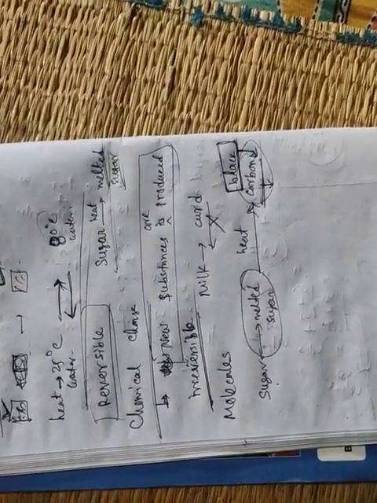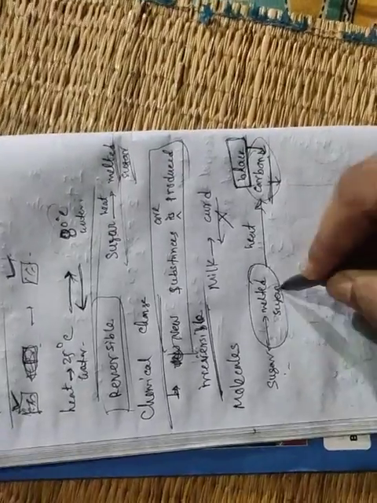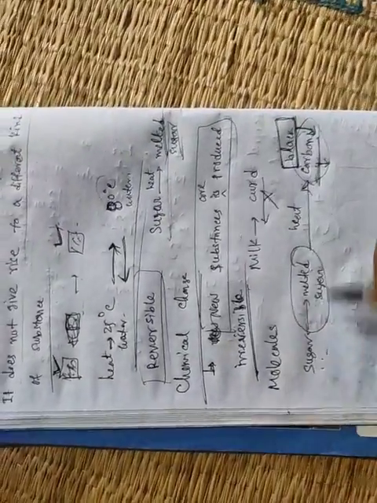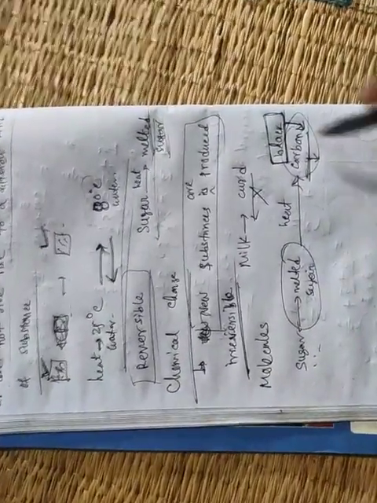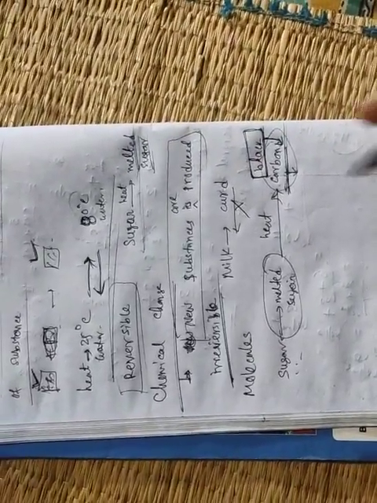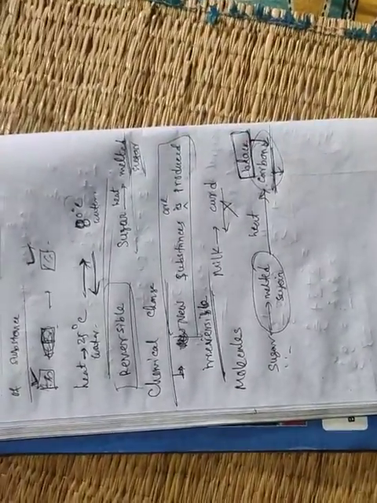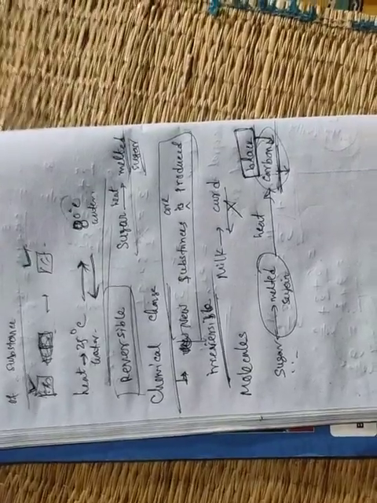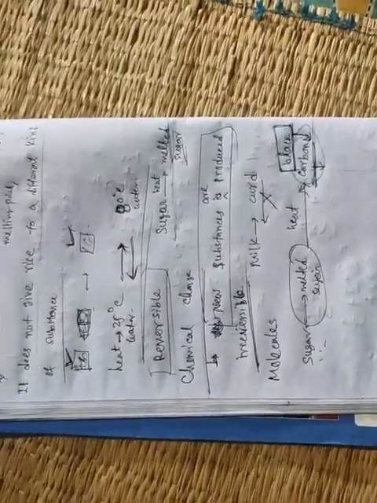Clear? So melted sugar has the same properties as sugar. It tastes sweet and dissolves in water. But carbon does not taste sweet and does not dissolve in water. So it is the new product. So that means for chemical change, a new product is formed. So clear what is chemical change?